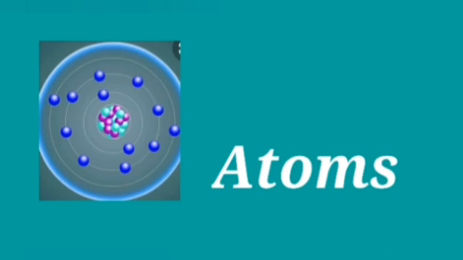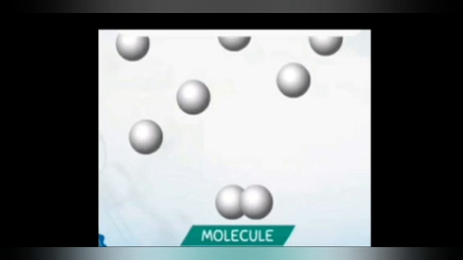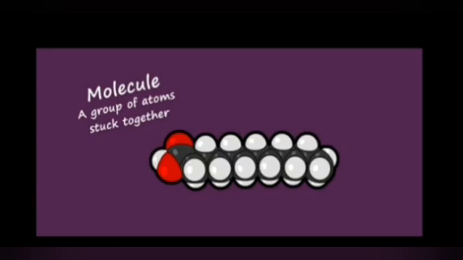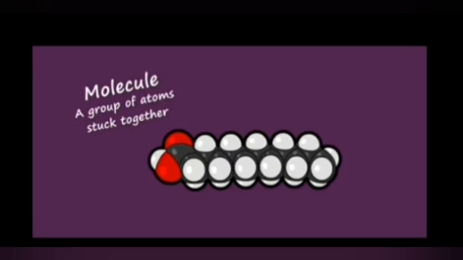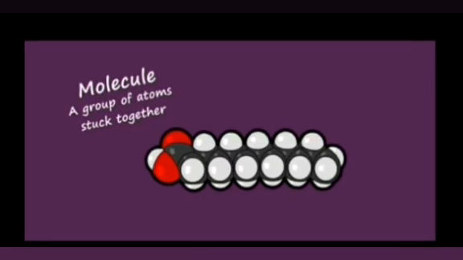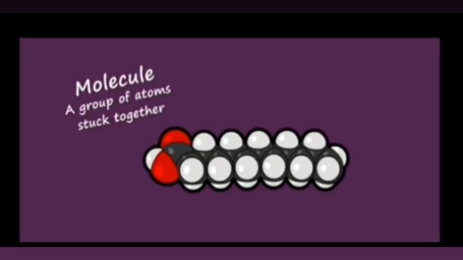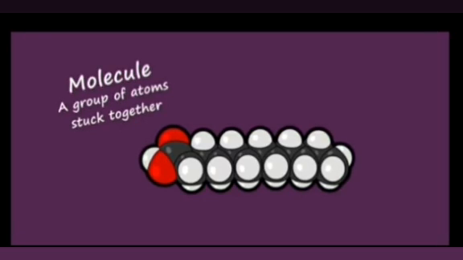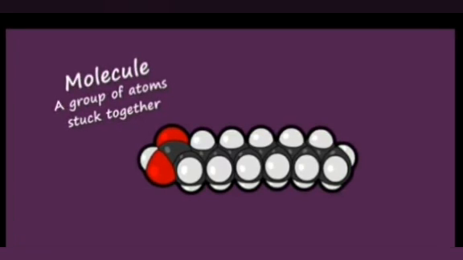Matter has a particulate nature and is made up of many smaller particles called atoms. Atoms are the tiny particles, the smallest unit of matter, that mostly do not exist independently and cannot be seen. Two or more atoms combine together to form molecules. A group of atoms stuck together is called a molecule.